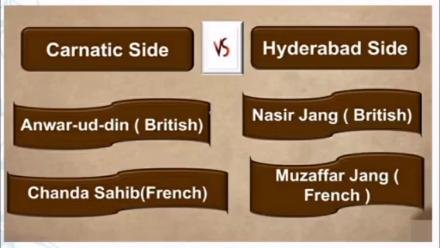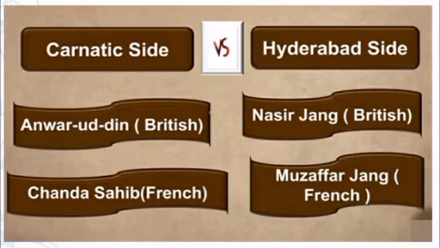So students, in Carnatic, you have to say Nawab. In Hyderabad, you have to say Nizam. So, who will become the next Nizam? Here, Nizam means the next ruler. Nazir Jung was supported by the British and Muzaffar Jung was supported by the French. I hope you are clear with this.